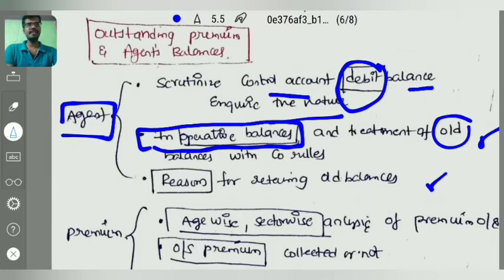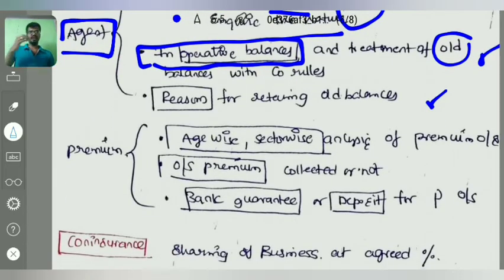And coming to the outstanding premium, in the sense that an insurance company is there, one person came to the insurance company and has entered into an insurance contract, he has to pay premium. If that premium has not been paid, that is outstanding, it is due but not paid. Then the auditor has to check the age-wise, section-wise analysis of the premium outstanding, how many days it has been due, and under which section the premium outstanding is more. That point the auditor has to verify. And whether the outstanding premium has been collected. Just like premium paid in advance, a premium outstanding account will also be there. If you check the premium account balance, we can see what the premium amount outstanding is, and whether that amount is collected or not, we have to check.